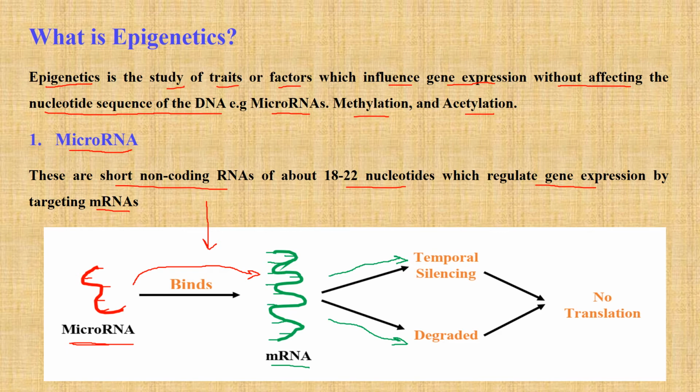In either case there will be no translation, and if there is no translation, no protein will be produced, and therefore that gene will have been regulated. So that is how microRNAs regulate gene expression by binding to messenger RNA, or how microRNAs act as epigenetic factors. You see that they have regulated gene expression here without affecting the nucleotide sequence of the DNA.